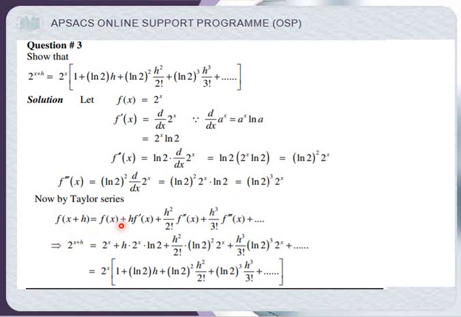Okay. Now Taylor series. This is the formula of Taylor series. Okay. f of x plus h is equal to what? f of x is equal to this, 2 raised to the power x. h is same. f dash x means 2 raised to the power x ln 2, and h square upon 2 factorial as it is. f double dash means, you can see here, and okay, last term. So you can see that 2 raised to the power x is common in all terms. So I'm just taking it common. So this is the proof that 2 raised to the power x plus h is equal to this. So this is question number 3, and the exercise is finished.